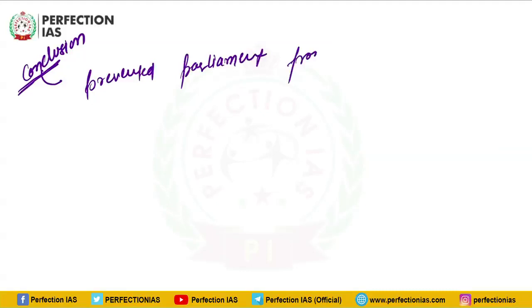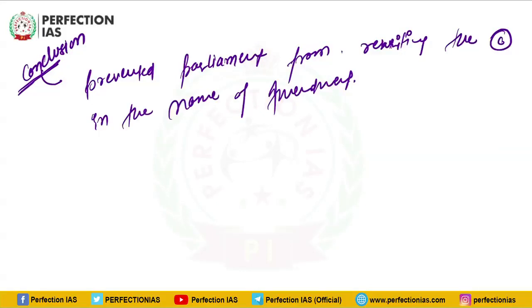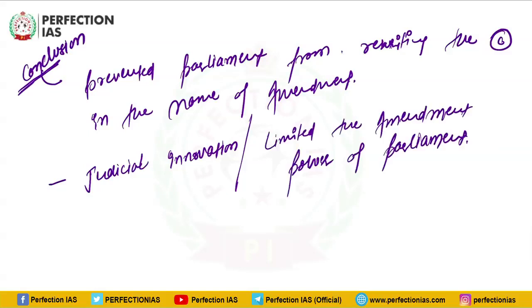Now we have to write the conclusion. So basic structure has prevented Parliament from rewriting the constitution in the name of amendment. Even though it is a judicial innovation, that means given by judiciary, it has limited the amendment power of the Parliament. So that was all for this basic structure and constitutionalism. Thank you.